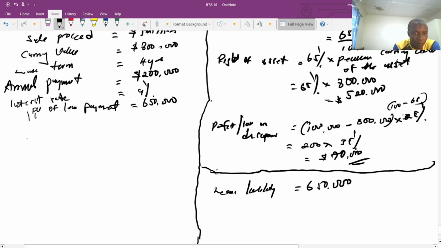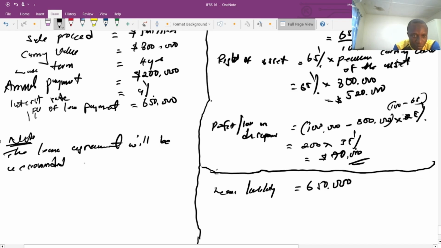Points to note: the lease agreement will be accounted for under the same principle.